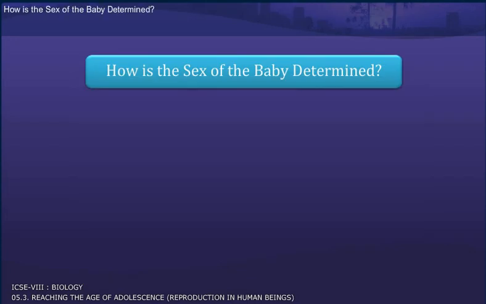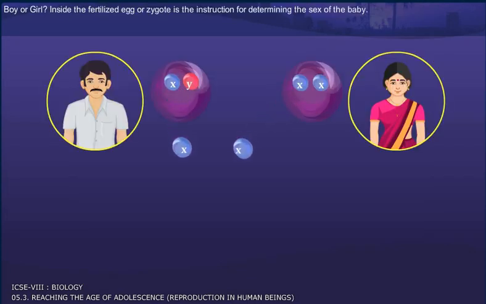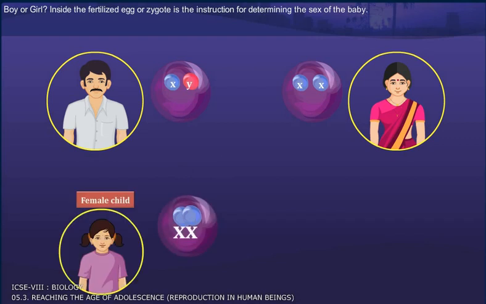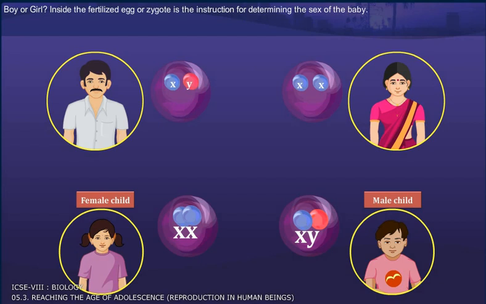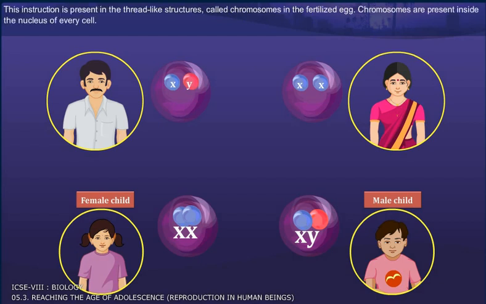How is the sex of the baby determined? Boy or girl? Inside the fertilized egg, or zygote, is the instruction for determining the sex of the baby. This instruction is present in the thread-like structures called chromosomes in the fertilized egg. Chromosomes are present inside the nucleus of every cell.